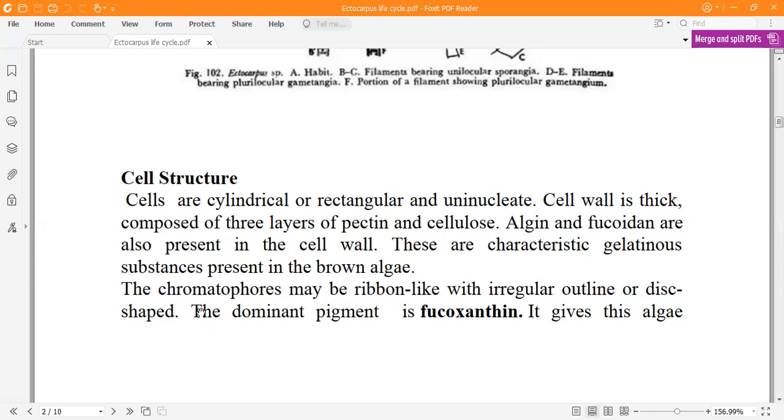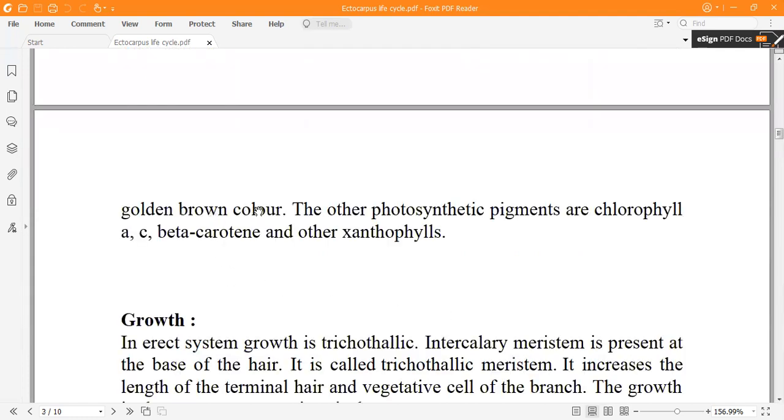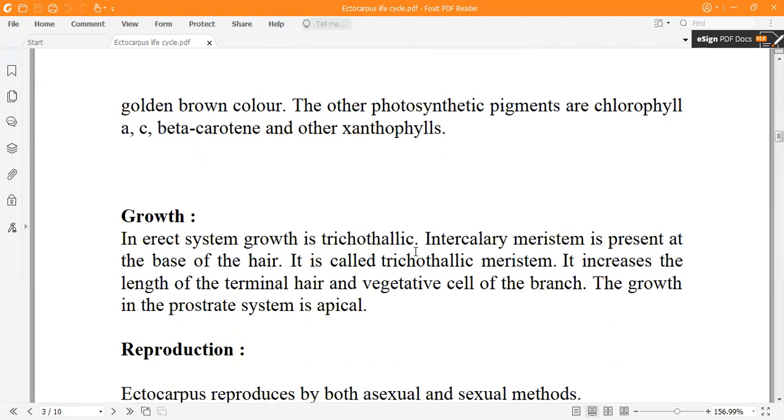In the Phaeophyta, the chromatophores are ribbon-like with irregular outline, and the main dominant pigment is fucoxanthin, which gives the alga a golden brown color. Along with that, the photosynthetic pigments are chlorophyll a and c, beta carotene, and some xanthophylls.